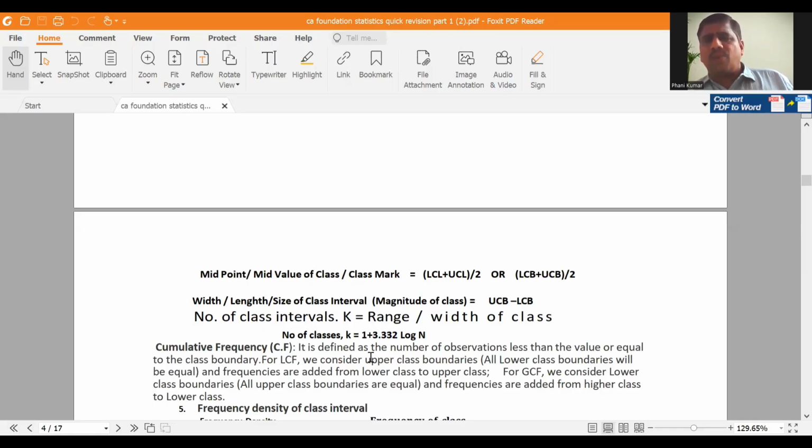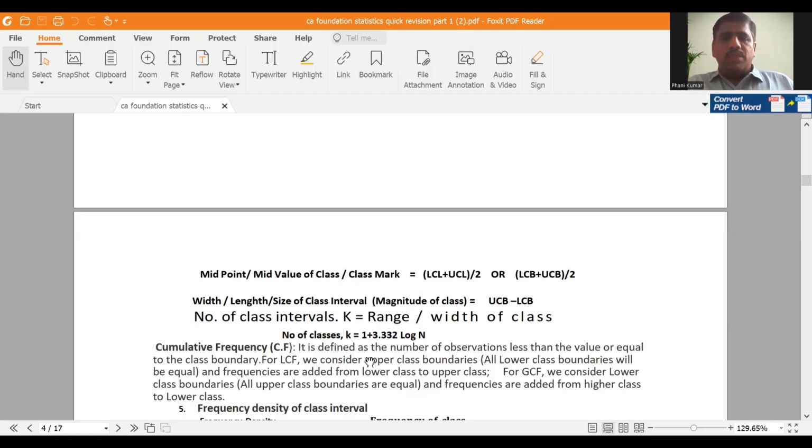Number of class intervals. Already I have discussed this in formula marathon also. But sometimes some formulas are important for theory also. So only I have included some formulas here. Okay. Number of classes, K, equals range by width of the class. Number of classes, K, equals 1 plus 3.322 log n.